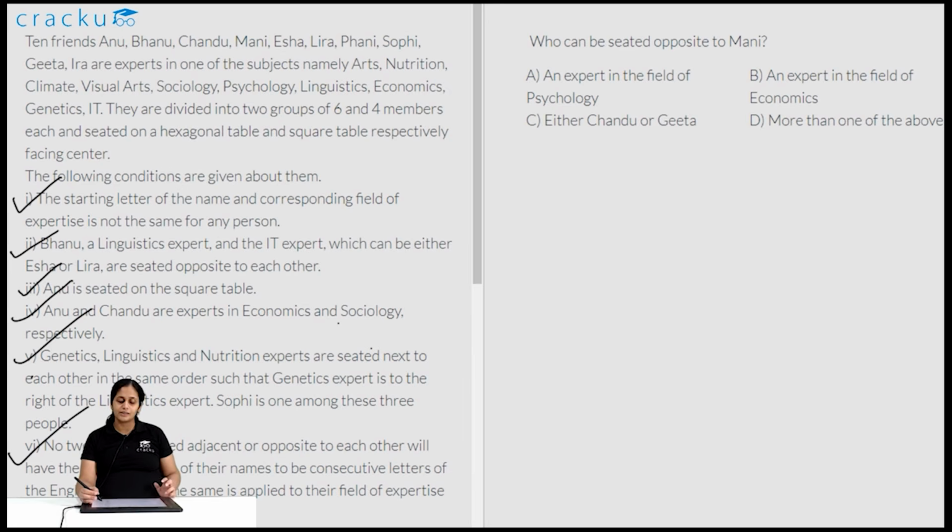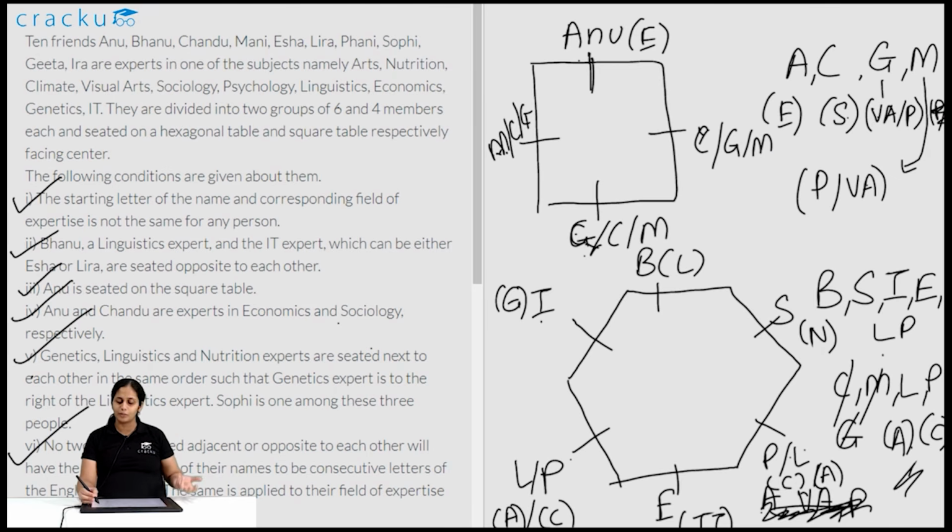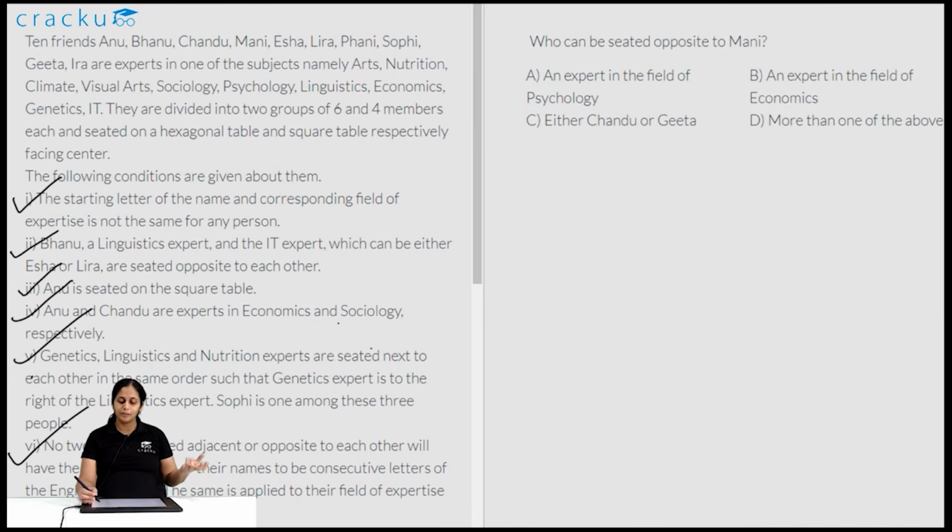So option A, expert in the field of psychology, is possible. If Geeta is the expert in the field of psychology, she can be opposite to Money. Expert in the field of economics, yeah, he could be seated opposite to Anu as such. Either Chandu or Geeta, so option C is also possible. So A, B, C are all possible, so the right answer is option D.